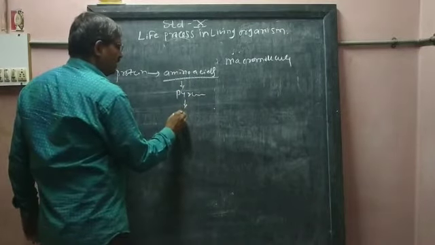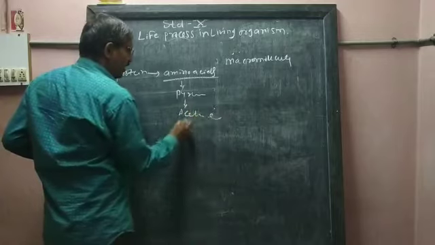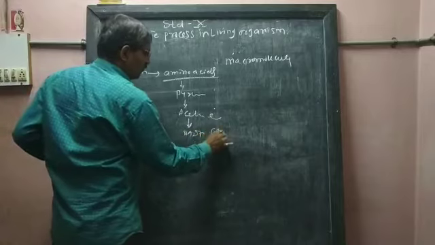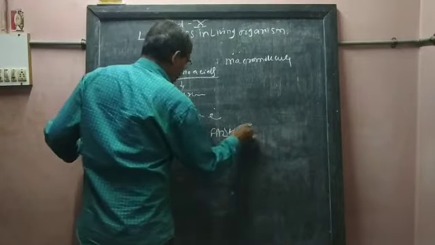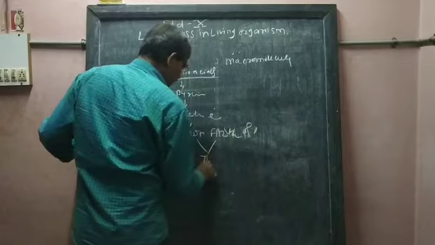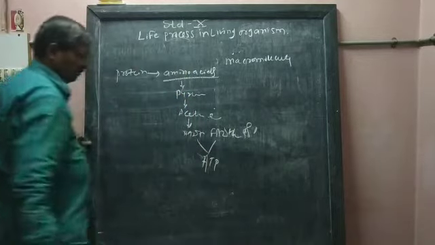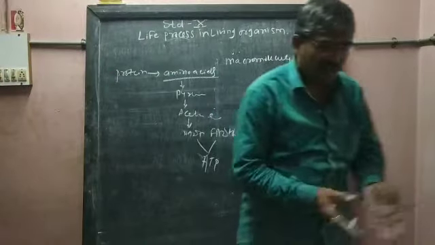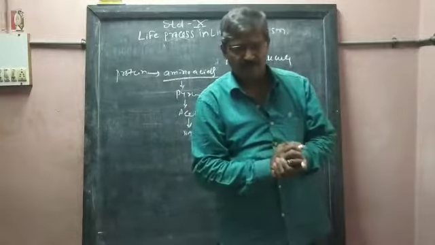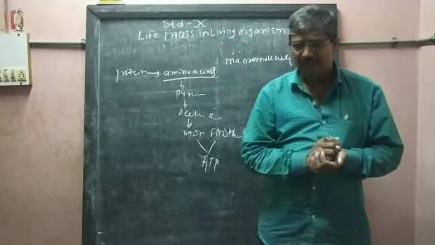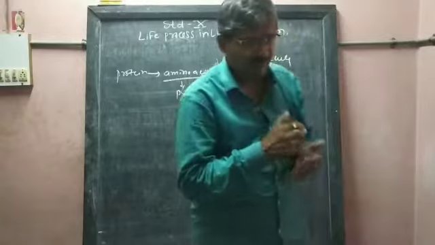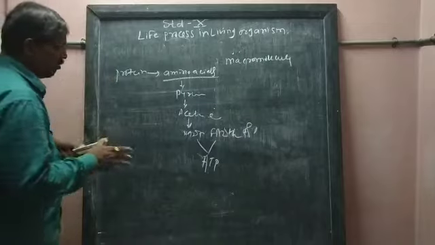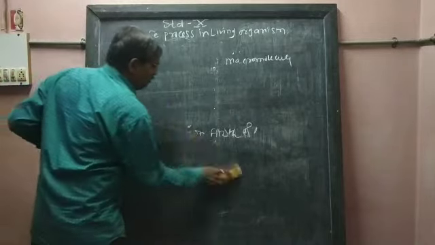Pyruvic acid is converted into acetyl coenzyme, and from acetyl coenzyme NADH2 and FADH2, and from these ATP molecules are produced. Then these amino acids are again used by the cells inside our body, and according to need, different kinds of proteins are produced, and what their names are, that we will study.